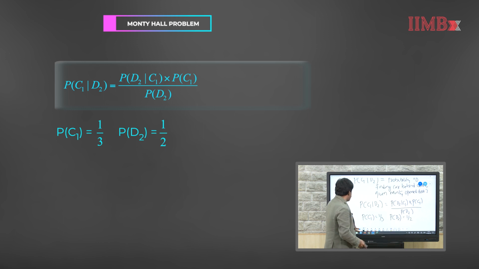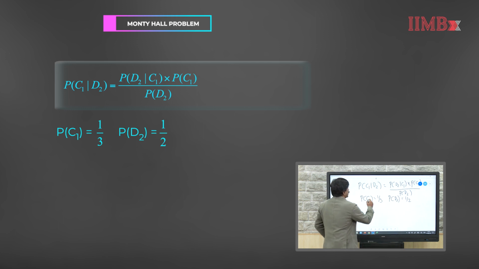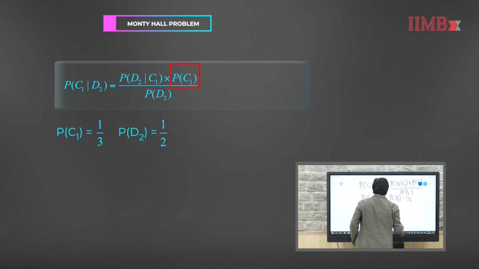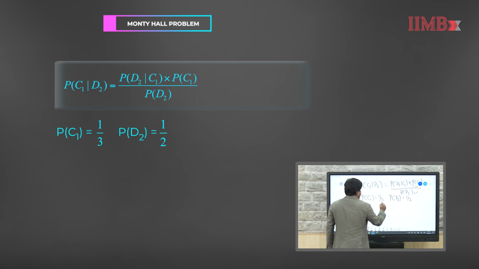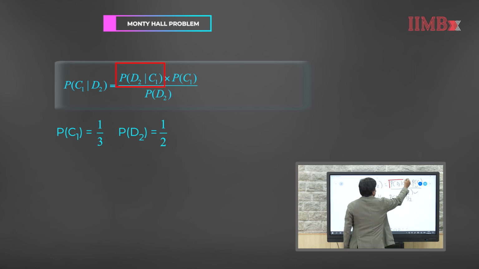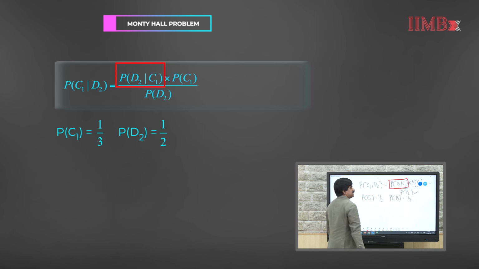Now, let us try to calculate the probability of D2 given C1. So, we calculated this part, we calculated that part, we know this part. Now, we have to calculate this particular part of that Bayes equation. It is the probability of D2 given C1.